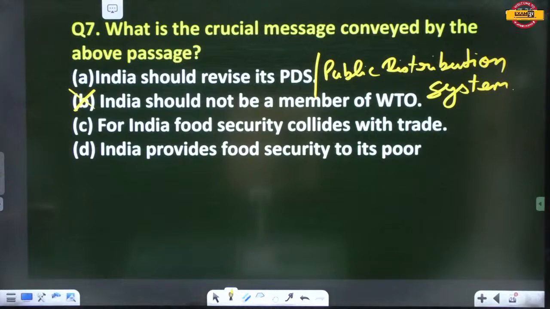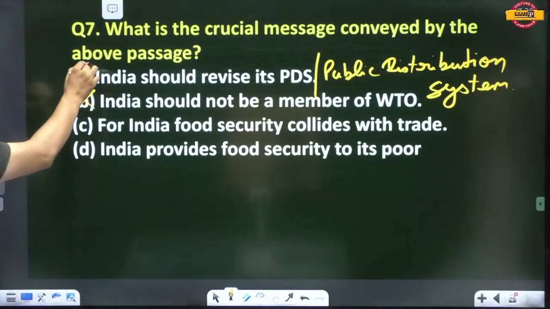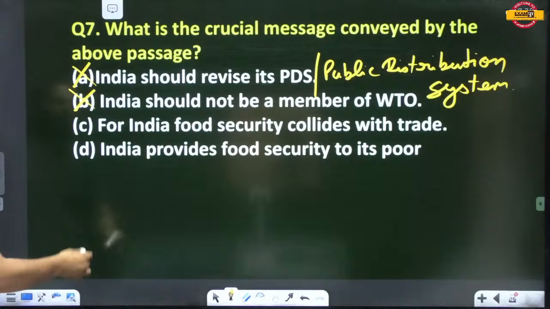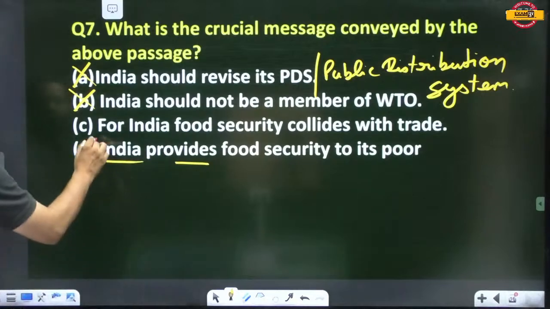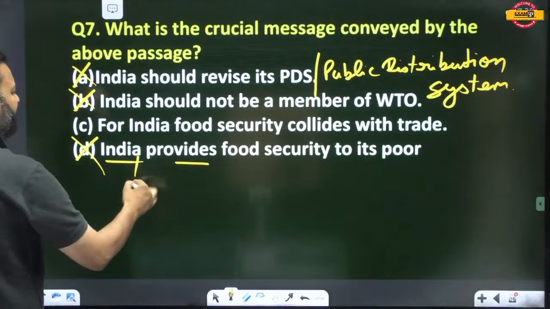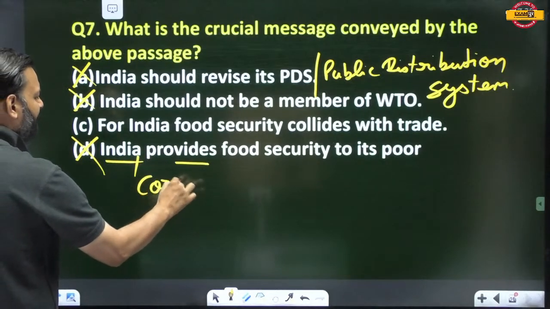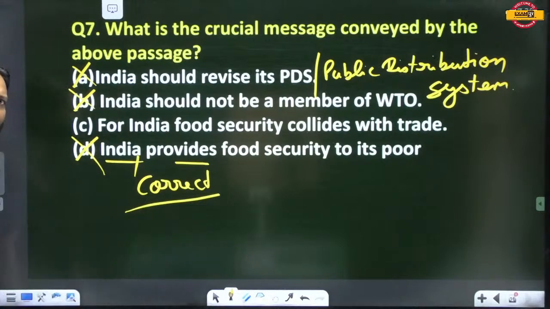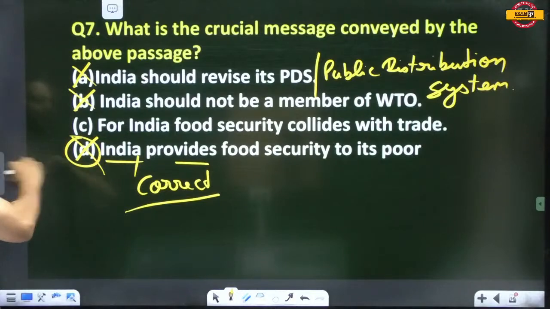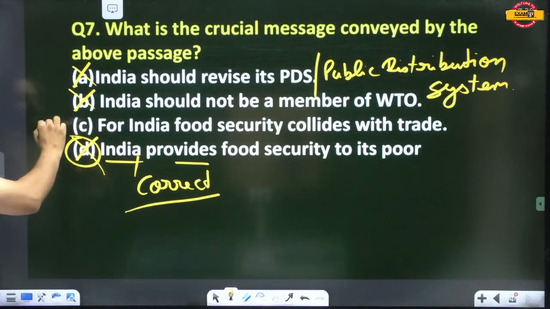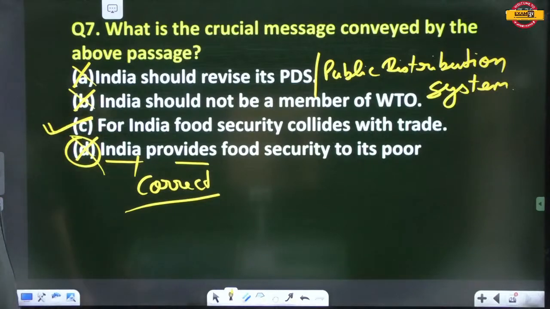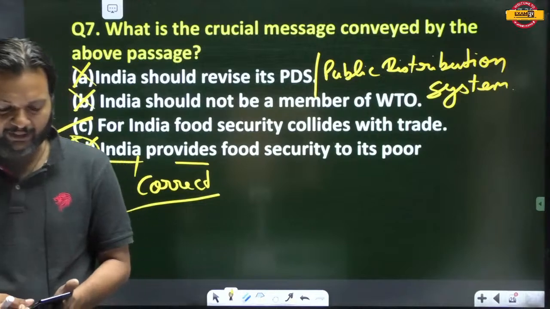Now eliminate the other ones. India should revise its public distribution system. No, it has also not been mentioned in the passage. India provides food security to its poor. This has also not been mentioned. You may find this correct, if politically you think it may sound good, but the passage does not talk about this point. For India, food security collides with trade. This has directly been mentioned in the passage. So this is the correct answer. C is the correct answer.